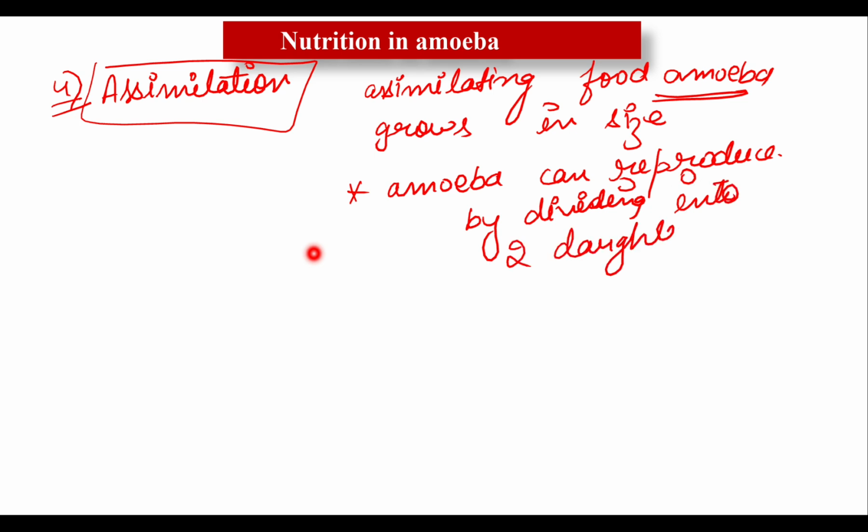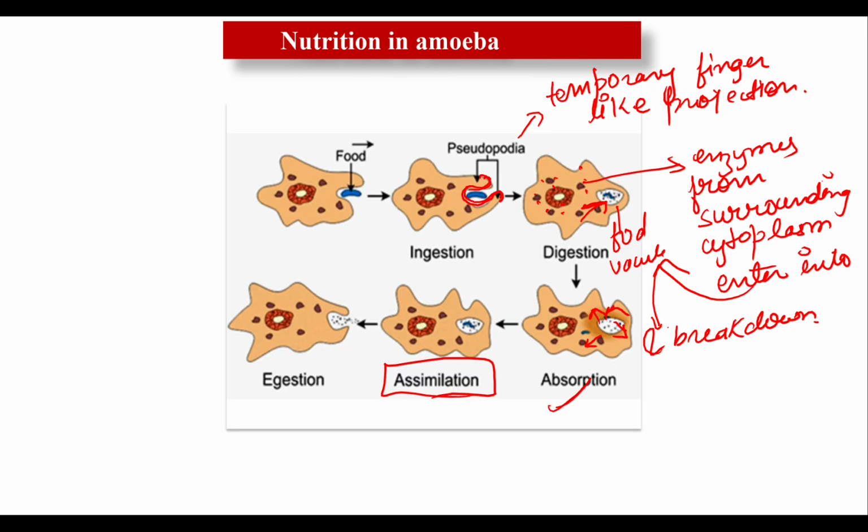This is known as the growth of amoeba. Reproduction is actually growth of amoeba. So assimilation means an increase in size. Clear?